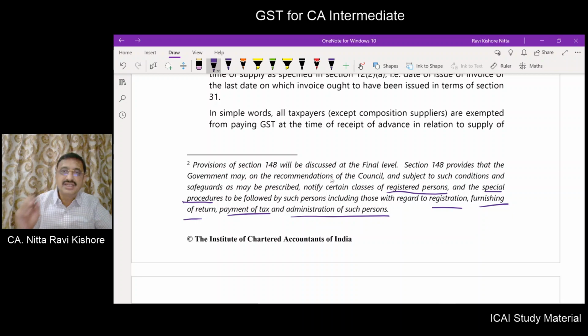So on the recommendation of the council, the central government has the power to notify certain procedures with regard to certain classes of registered person in relation to registration, filing of returns, payment of tax, administration of such persons.